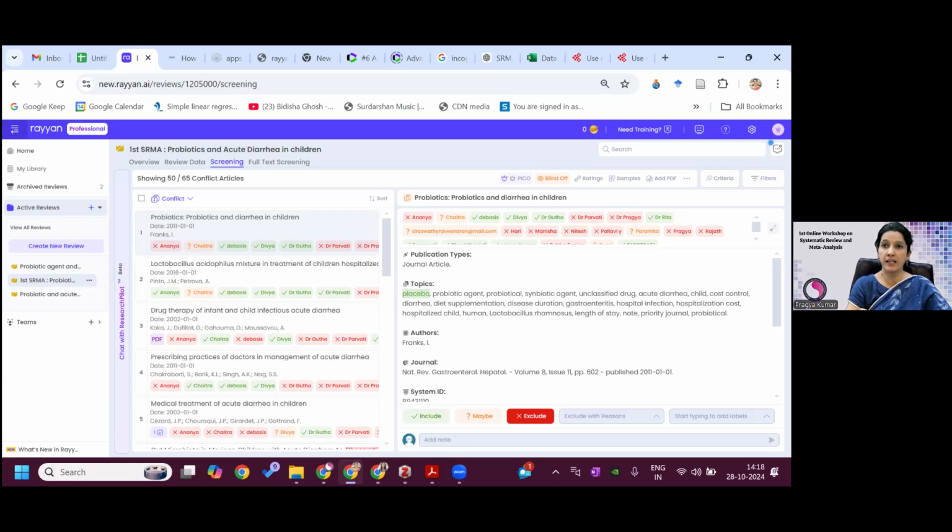Is there any guideline how many reviewers should be included? No, there's no guideline, but minimum two is there definitely. And if you read the Cochrane review and many articles, you will see that in most cases they write two or three. It is just like qualitative research when you do the coding. We say that there should be at least two persons who should do the independent coding of the transcript. Similarly, two is the minimum. And the rest you can see how much you can afford, because the more reviewers you invite, the more conflict resolution you have to do. That's there.